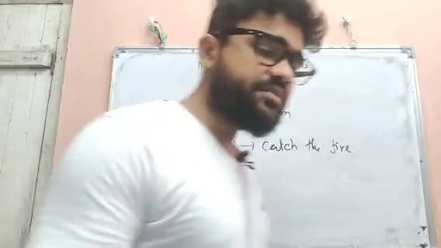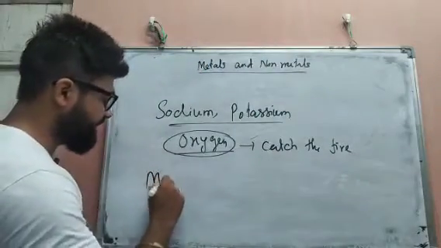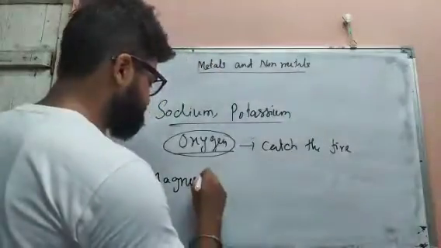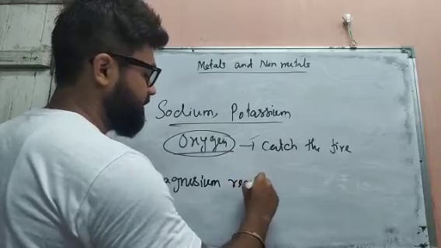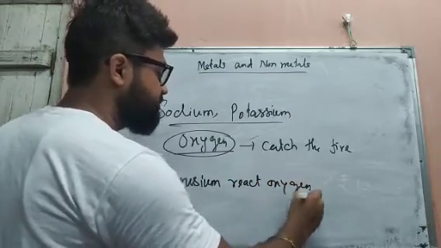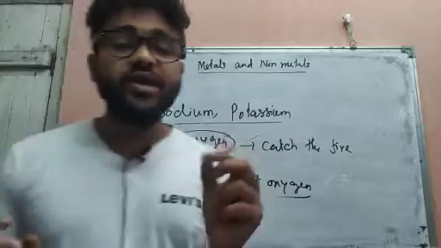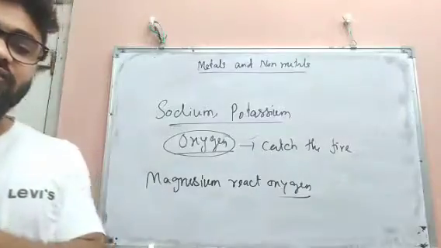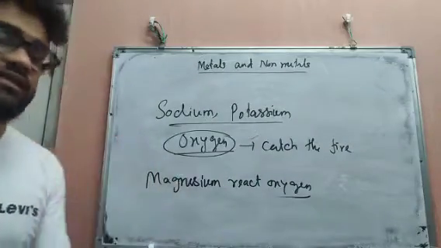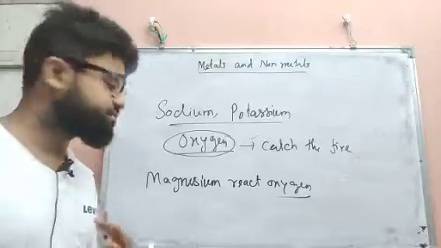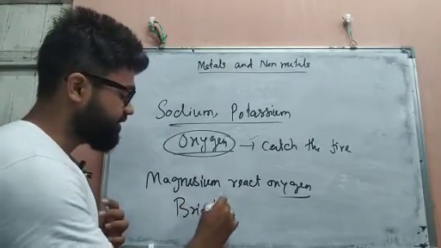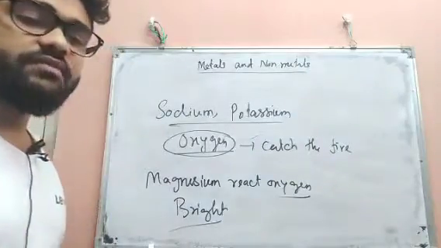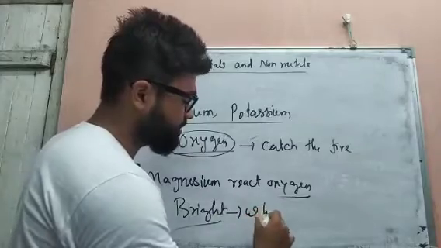Next we have magnesium, which reacts with oxygen only when ignited. That means when you give it fire, only then does it react. After that it burns with a dazzling bright flame. That is, when it is burning, the flame is very bright. And after burning, the magnesium produces a white powder.